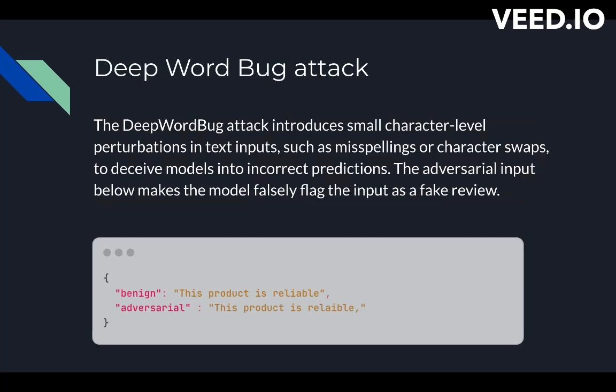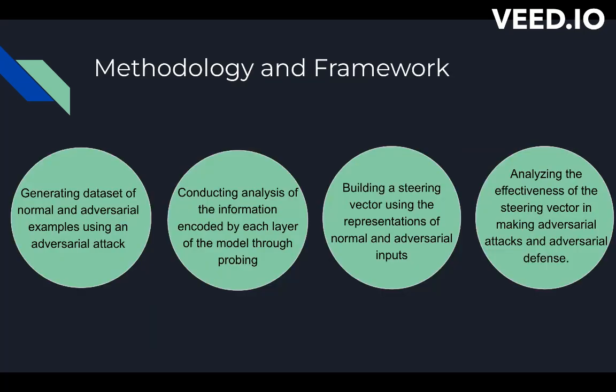Another example of an attack is the DeepWordBug attack. What this attack does is slightly alter the spelling of a word, and that is enough to fool the model again. The benign input says "this product is reliable," and the adversarial input just misspells "reliable" by swapping the I and the A. Again, as you and I know, this is not enough to make a sentiment difference, but the model is fooled by this. This is very clearly inappropriate behavior we don't want our models having, and we want to prevent this the best way we can.